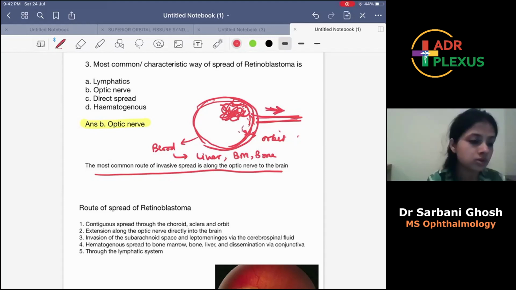The other routes can be through the choroid and sclera and spread into the orbit. Otherwise, it can also go directly into the bloodstream and then go into the liver, bone marrow, and bone.